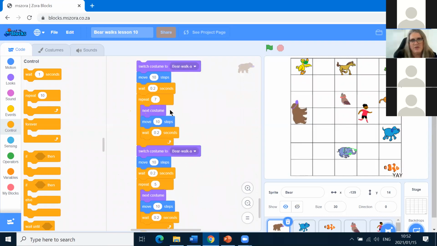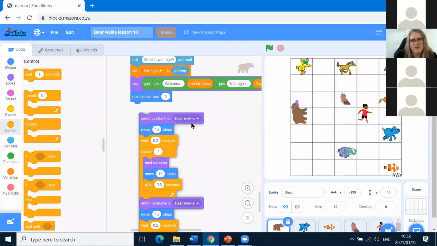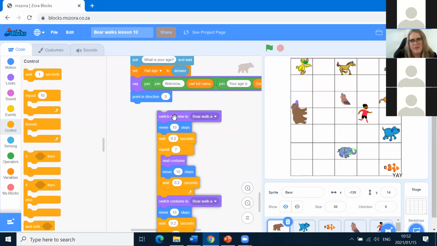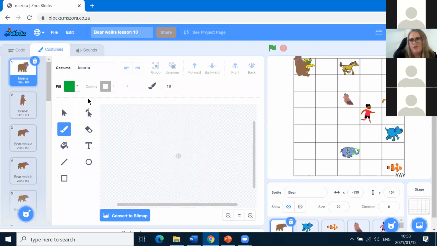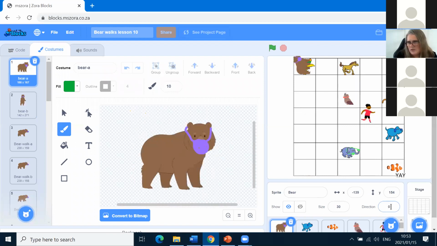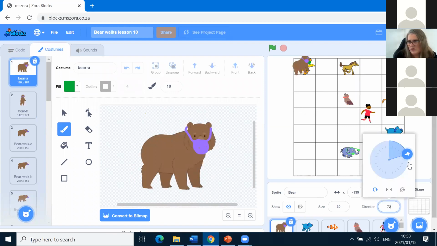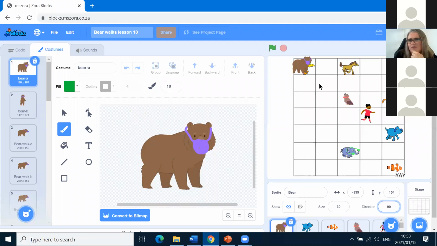I'm going to separate this code. Well, it is separated from there. And then I'm going to click on it once just to see where it goes. Okay, so that looks pretty good. I think that's fine. If we change the costume now quickly to Bear walk and the direction, then we're sort of good to go. I would say we're okay. We can be more exact, but we'll come back to that later.